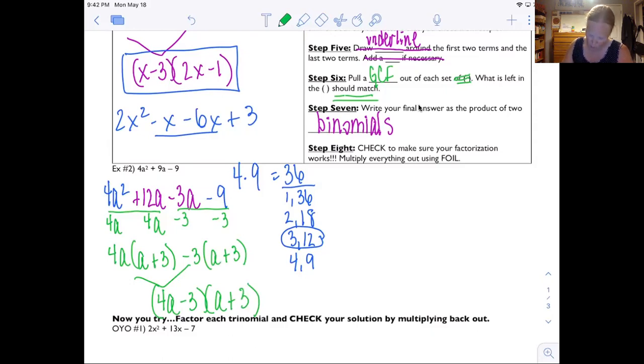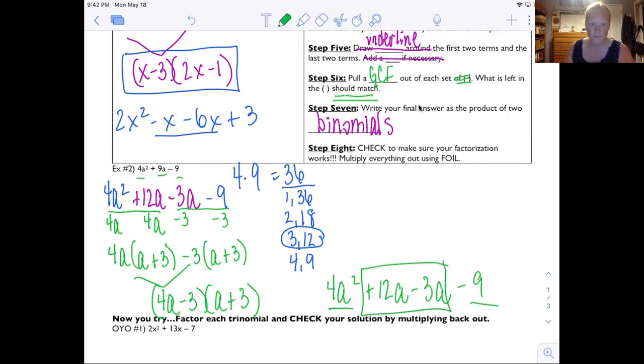So I'm going to multiply it out. 4a times a is 4a squared. 4a times 3 is 12a. Negative 3 times a is negative 3a. Negative 3 times 3 is 9. I check that these two terms make my middle term. They do. And the 4 and the negative 9 match my original problem. So I can say with confidence that this is my final answer.